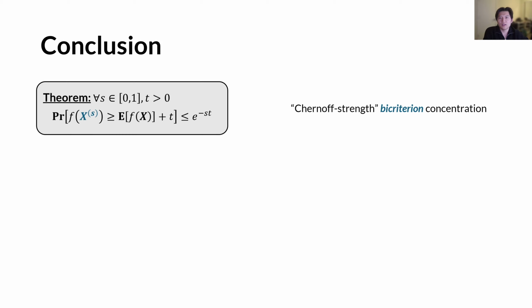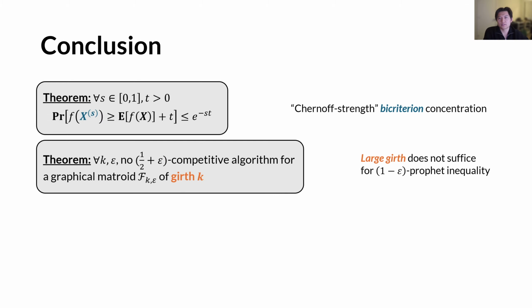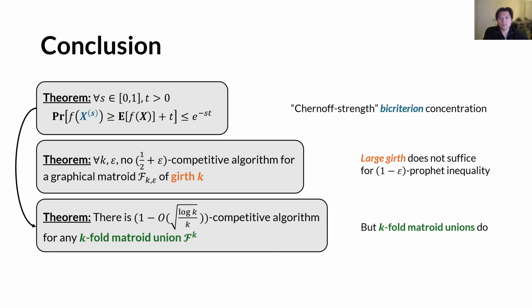In conclusion, we have three main results in this work. The first result is a Chernoff-strength bicriterion concentration inequality. The second result says that large girth does not suffice for a nearly optimal prophet inequality. And the third result shows that k-fold matroid unions do suffice, which is proven using the bicriterion concentration.